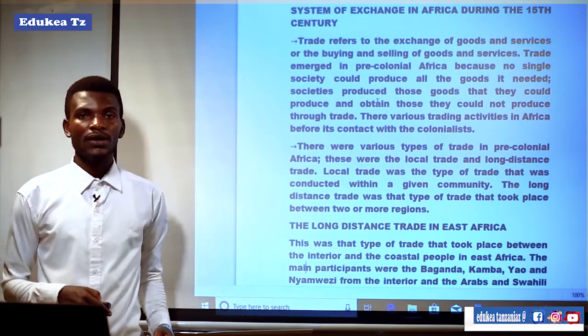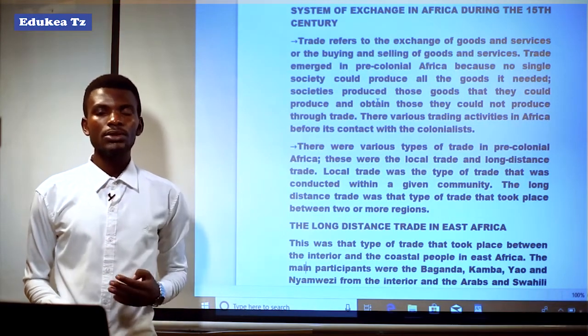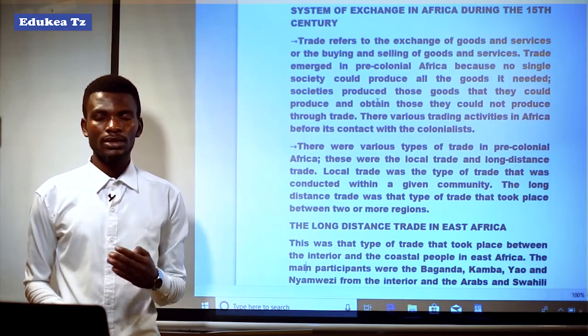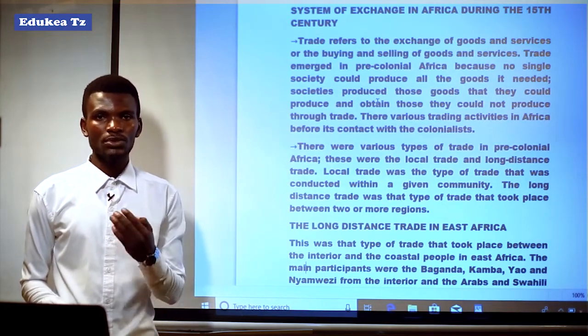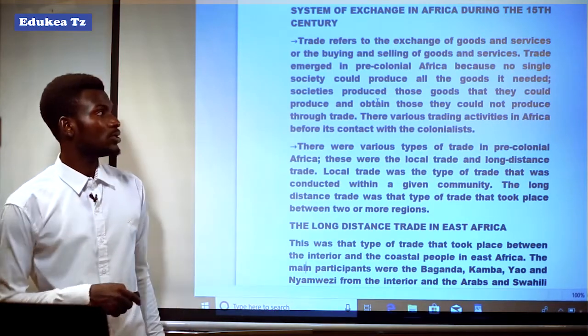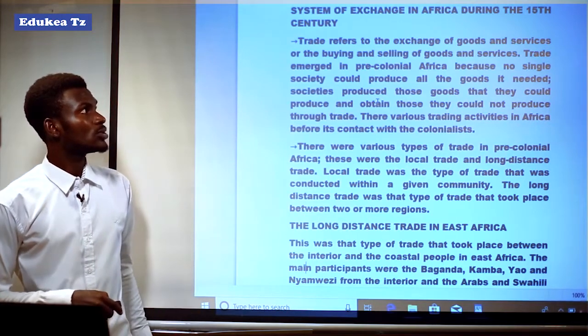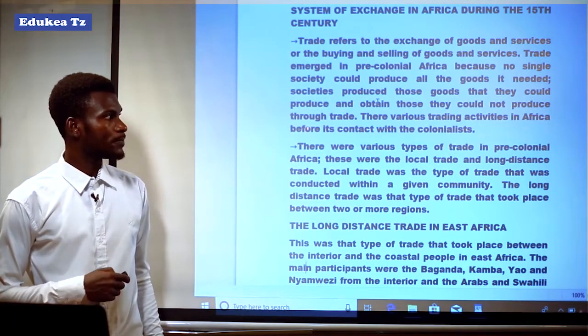It means that various societies in pre-colonial Africa produced the goods they could produce, and obtained the goods which they could not produce through trade or exchange during the pre-colonial era.